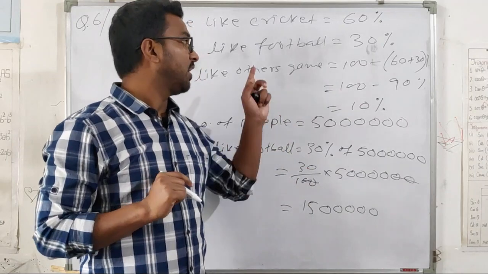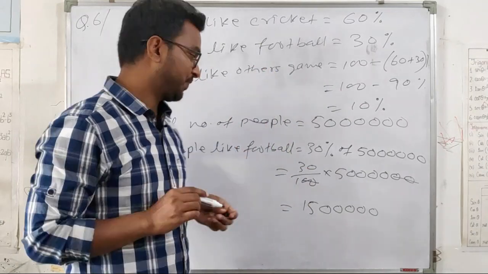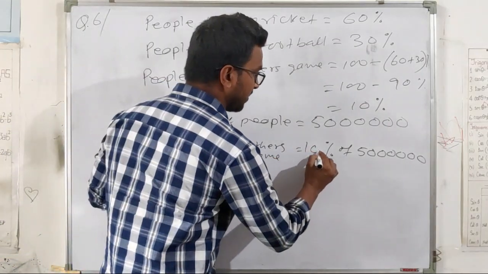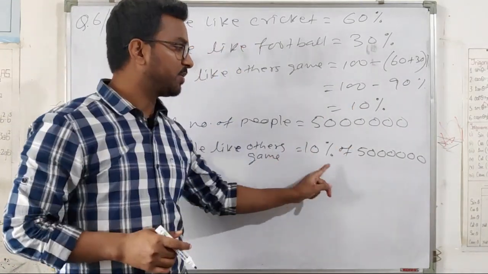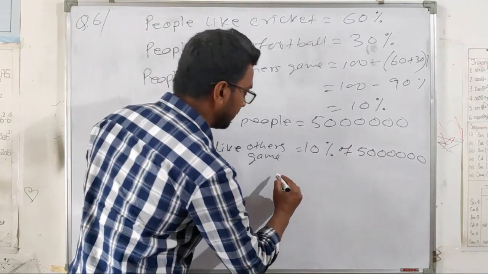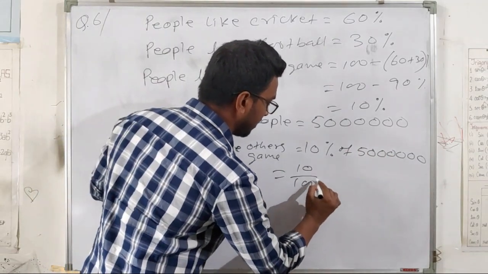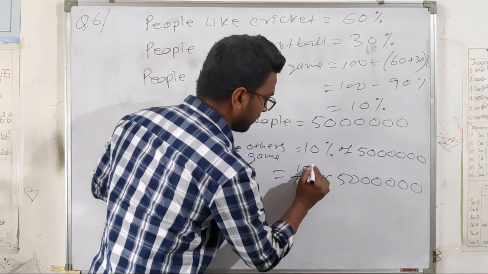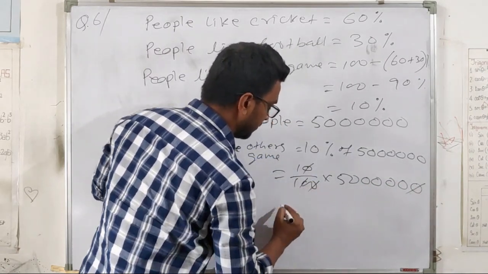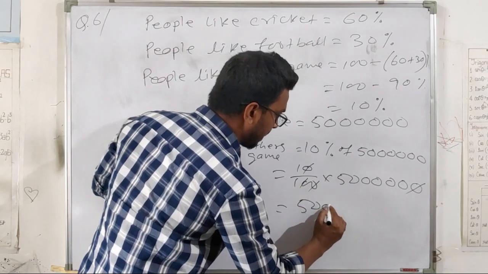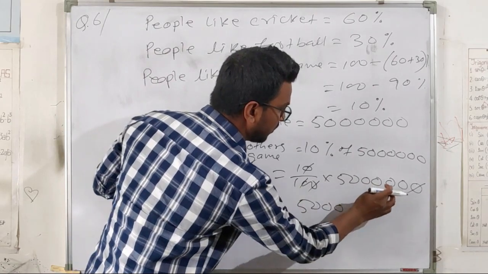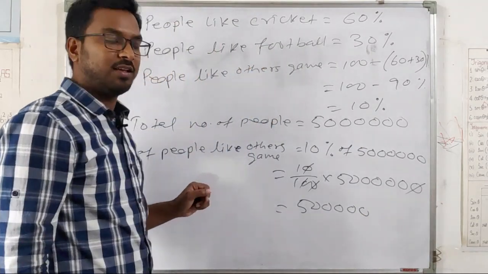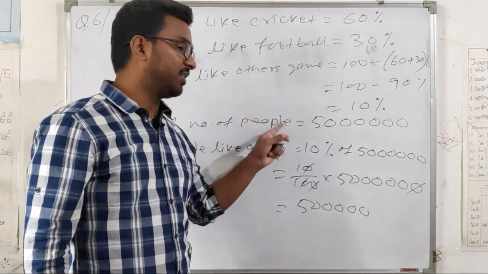Now we'll find the number of people who like other games, that is 10%. We got 10%, right? So 10% of 50 lakh. This can be written as 10 by 100 into 50 lakh. So the zeros cancel, and it will be 5 lakh. So 5 lakh like other games.